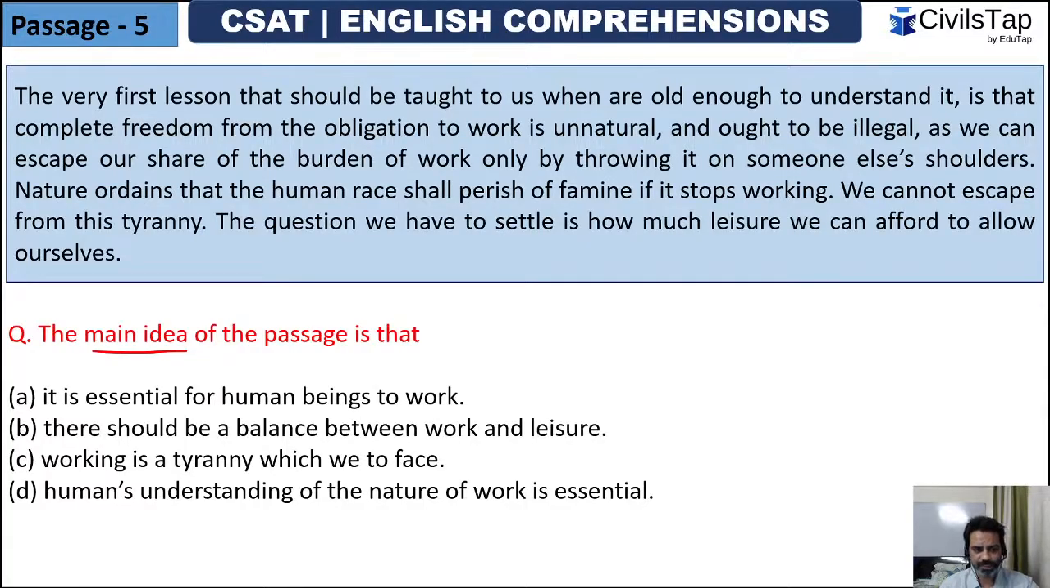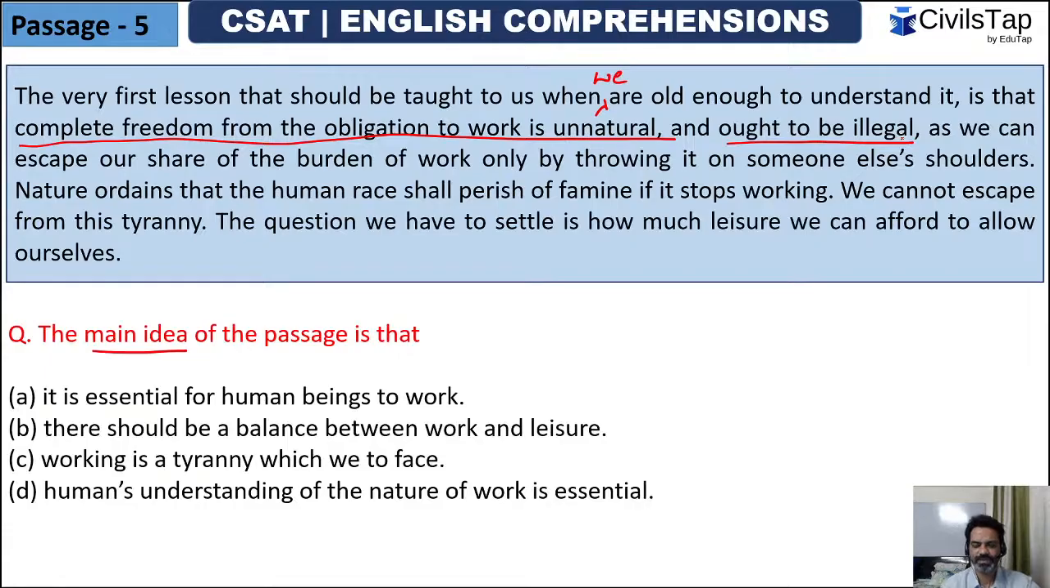The very first lesson that should be taught to us when we are old enough to understand it is that complete freedom from the obligation to work is unnatural. People who believe that they don't have to work, or that they should be free from work, that obligation is unnatural and ought to be illegal, that you have to work.